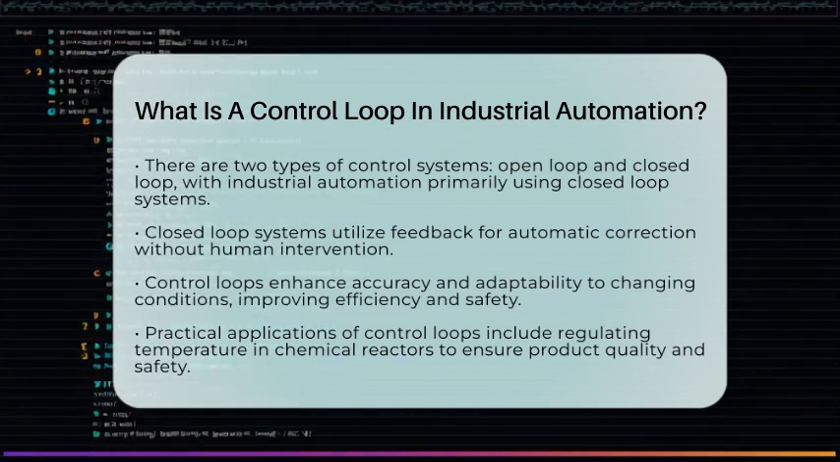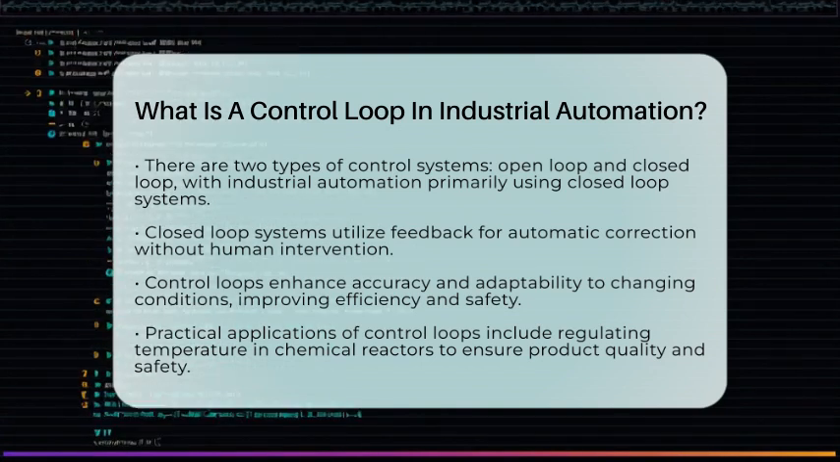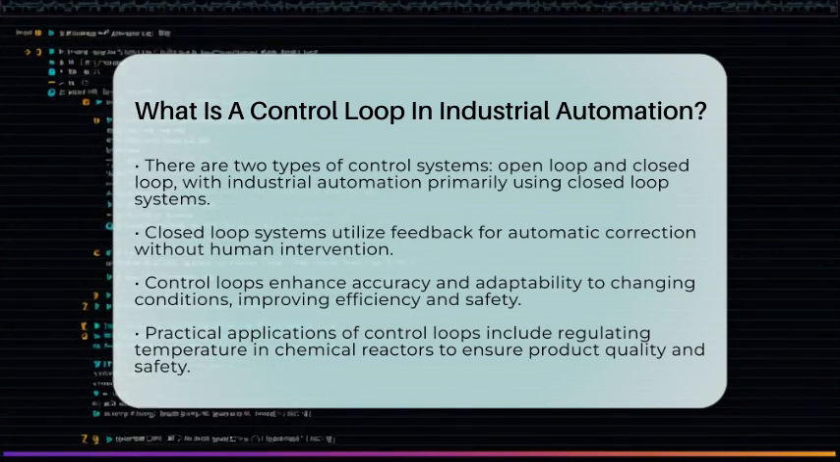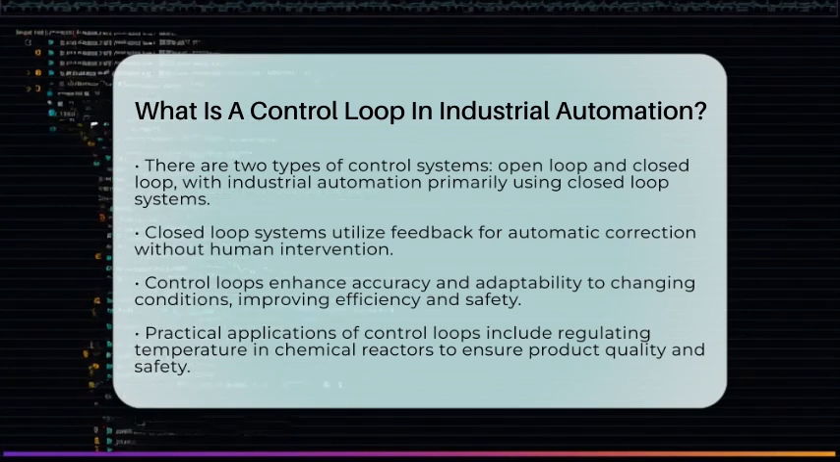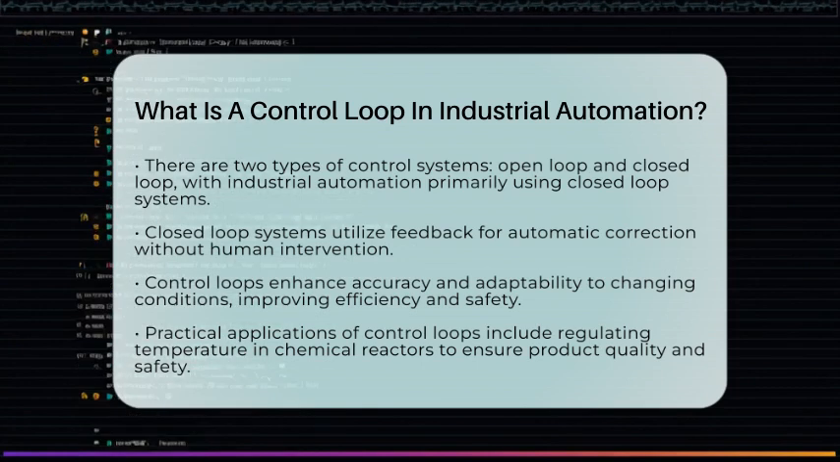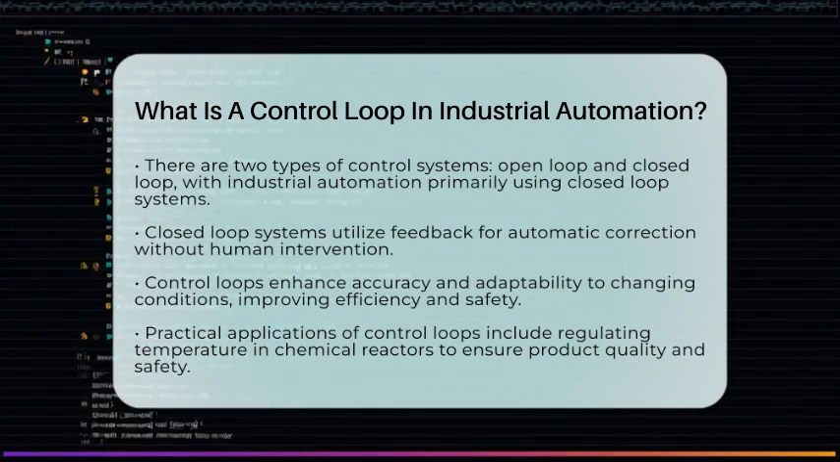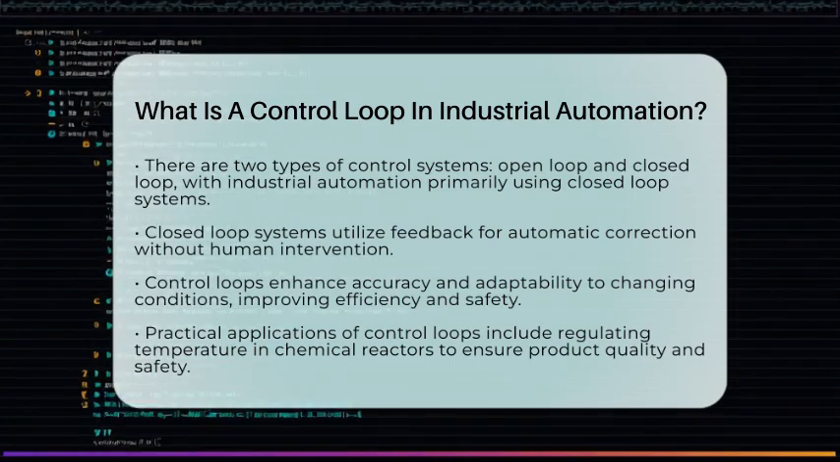In summary, control loops are at the heart of industrial automation. They integrate electrical measurement, signal processing, and control actions to maintain processes within desired parameters. By continuously monitoring and adjusting, control loops ensure that industrial systems run smoothly and efficiently.